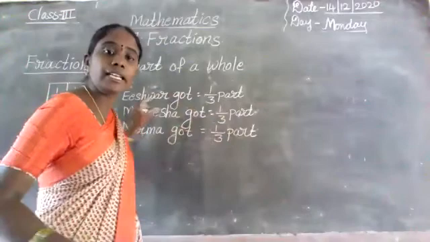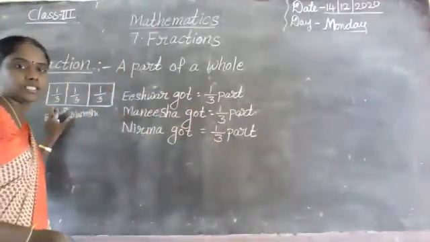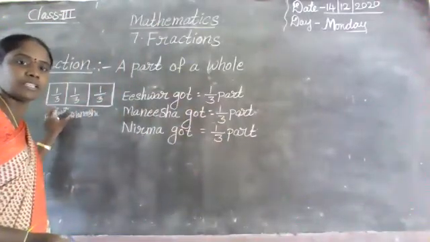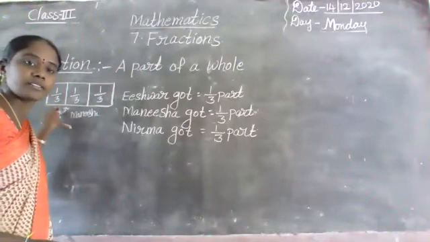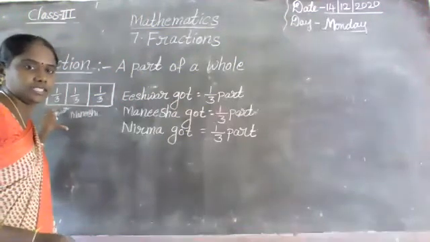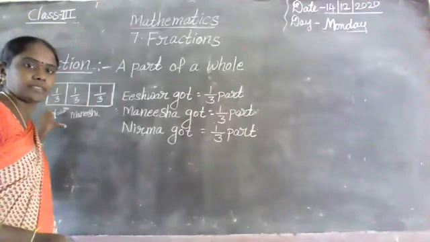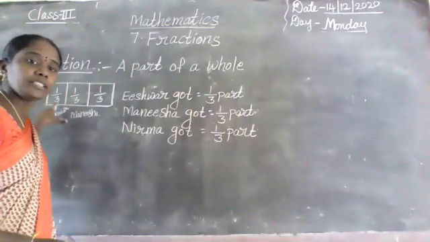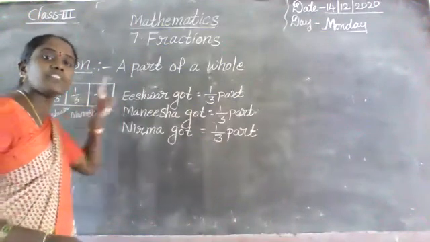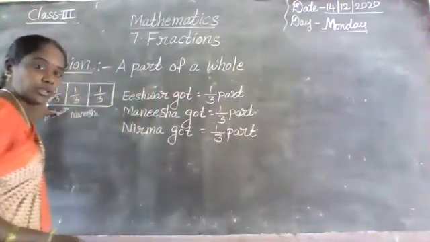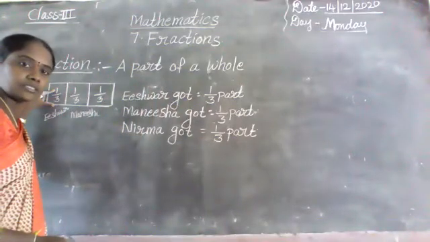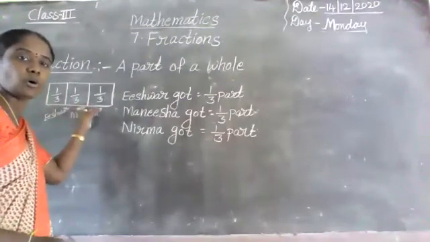These are equal parts of an object. Just 1 by 3, 1 by 3, 1 by 3. These are equal parts of an object, a thing or anything. Here, this 1 by 3 is a fraction, a part of a whole. One part of a whole from the total.